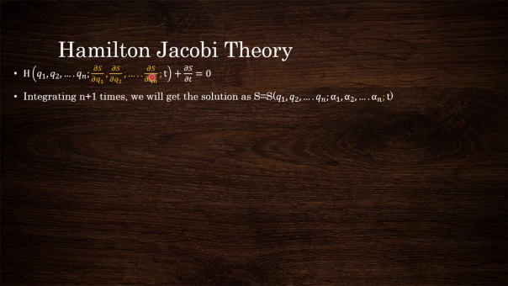What are alpha? Alphas are the constants of integration. So if you are going to integrate n plus 1 times, you will surely get n plus 1 constants of integration. But we have mentioned here only n constants of integration. So what happened to the n plus 1th constant of integration?